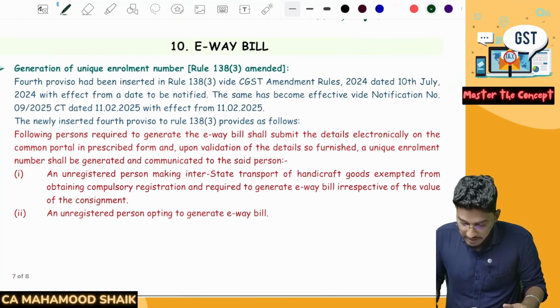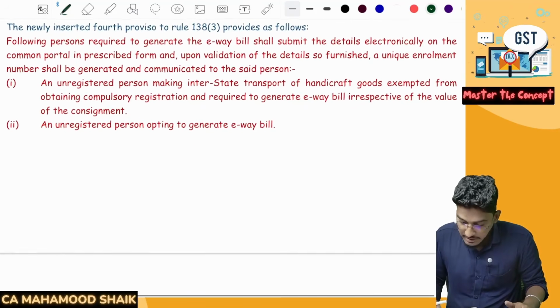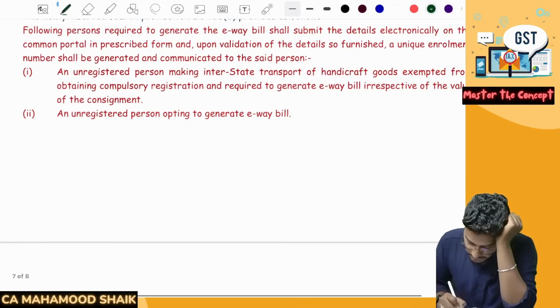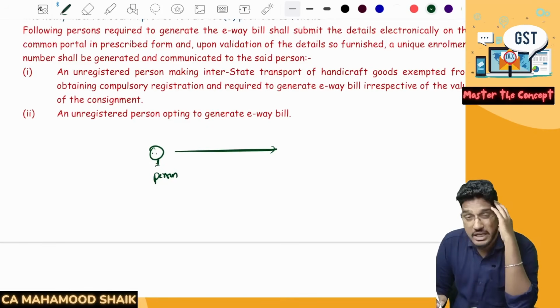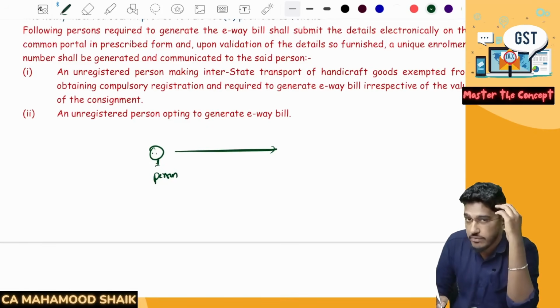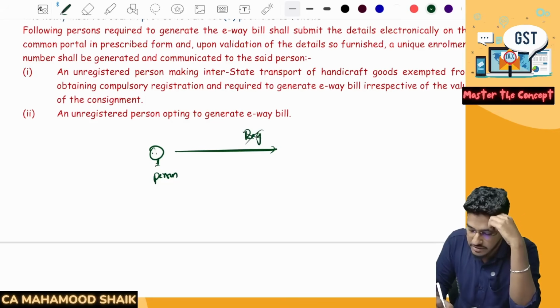See, in the e-way bill, we have one small amendment here. What is that? If you remember, I have told you one thing: if you are a person making interstate supply of notified handicraft products up to a turnover of the specified limit of 20 lakh rupees, you are not required to take any registration.